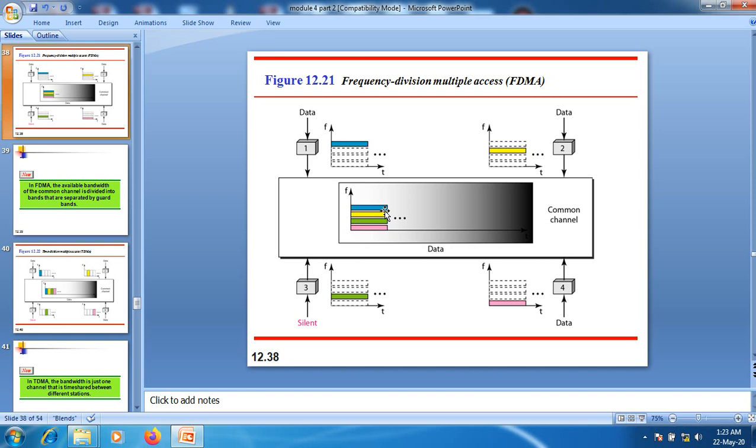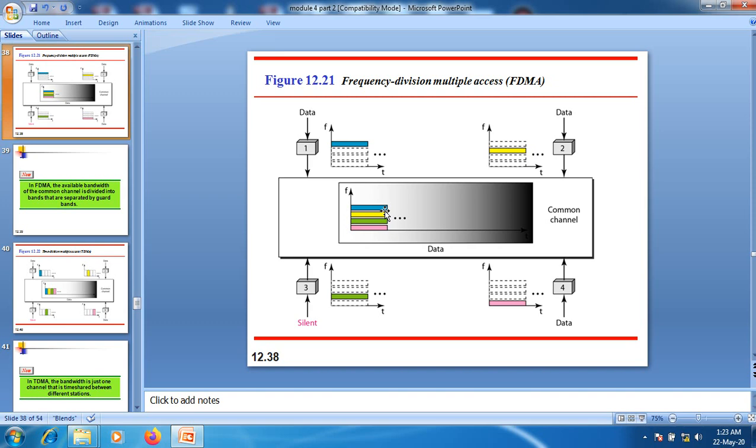When it comes to frequency division multiple access and frequency division multiplexing, frequency division multiplexing takes place at the physical layer, that combines low bandwidth channels and transmits them by using a high bandwidth channel.